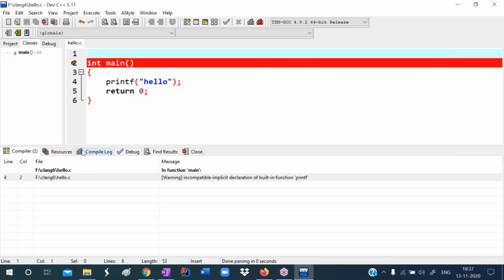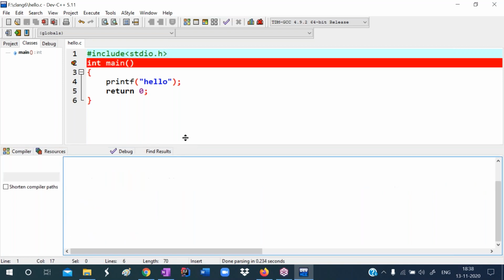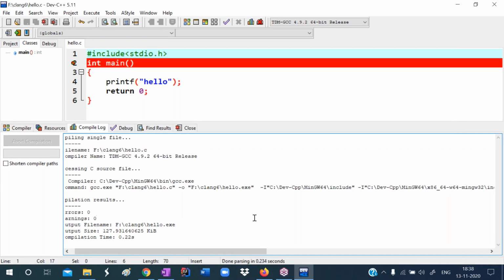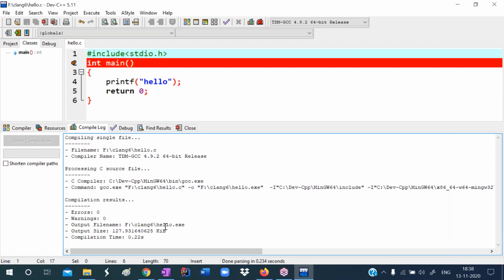So that's why here we write #include <stdio.h>. Now it will not give any error. Now I'm pressing F9, successfully compiled. Observe: zero errors, zero warnings. So the hello.exe file is already created.